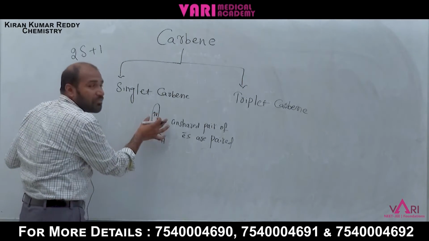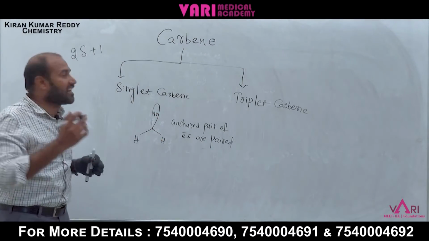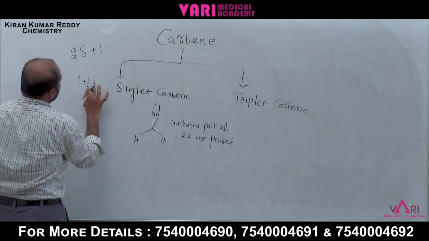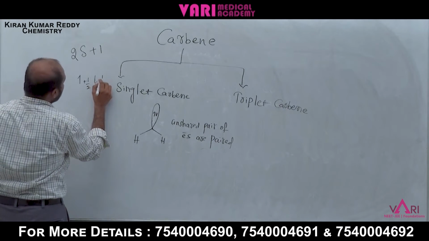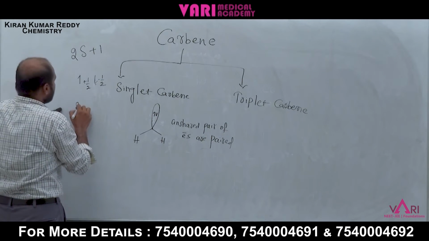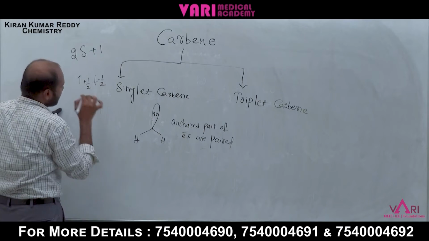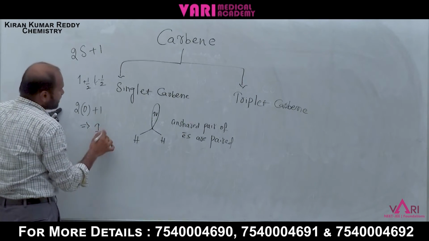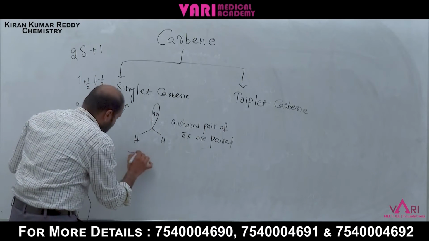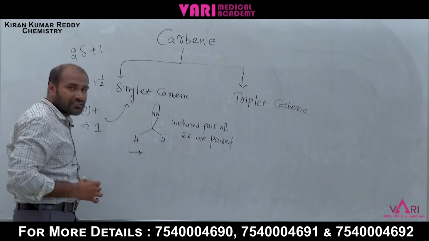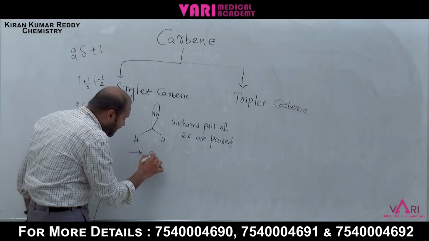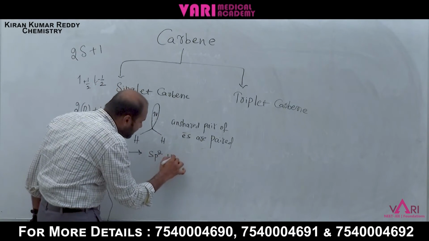That's why one electron is plus half and the other is minus half, so plus half minus half is 0. That's why 2 times 0 plus 1 is equal to 1. That's why this one is the singlet. What is the hybridization, students? 2 bond pairs, 1 lone pair, total 3. sp2 hybridization.